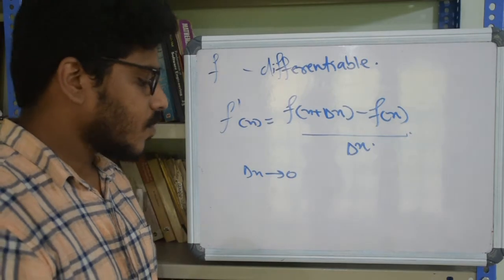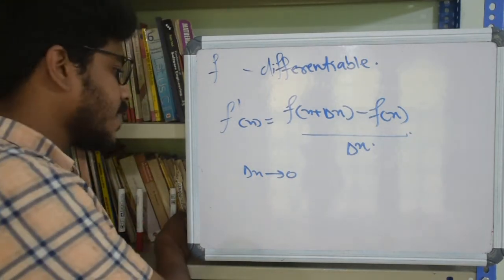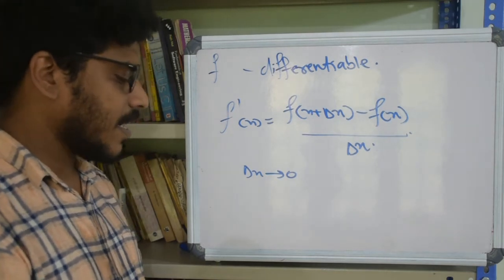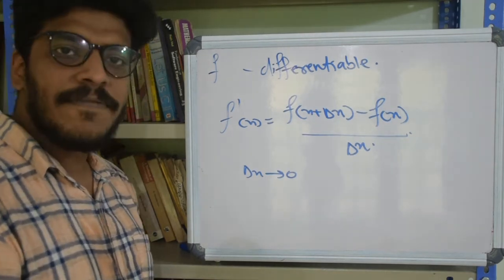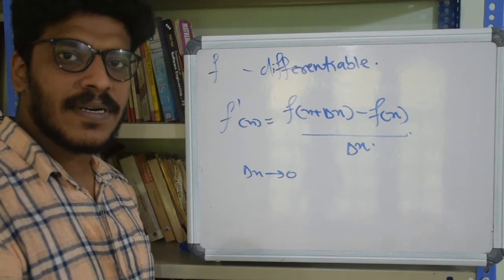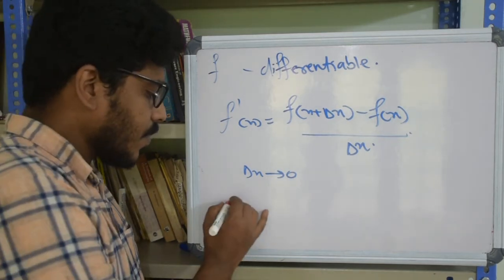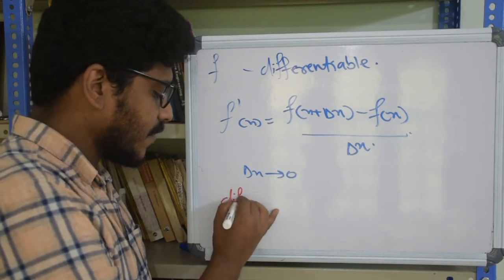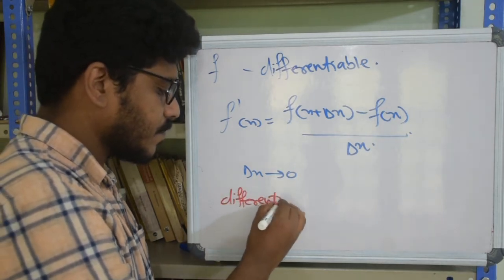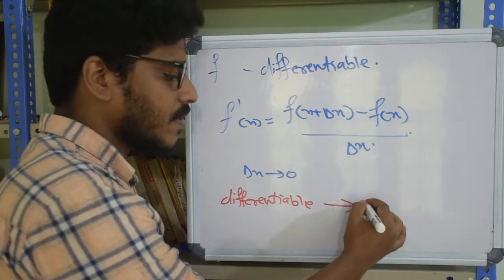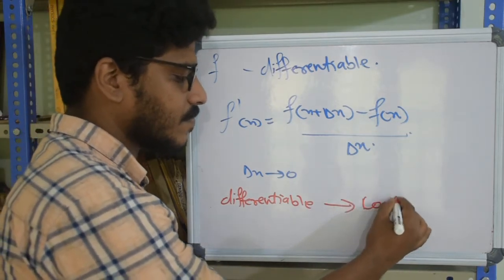Right. So, is there any connection with differentiability and continuity? Let's just state it and leave. If a function needs to be differentiable, it has to be continuous. So, a function is differentiable implies it is continuous.